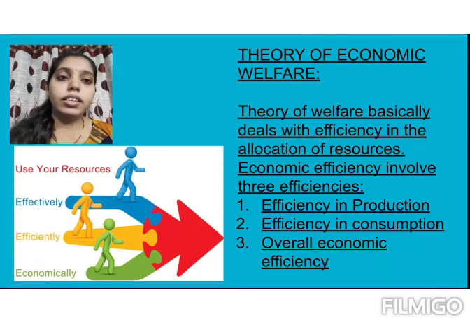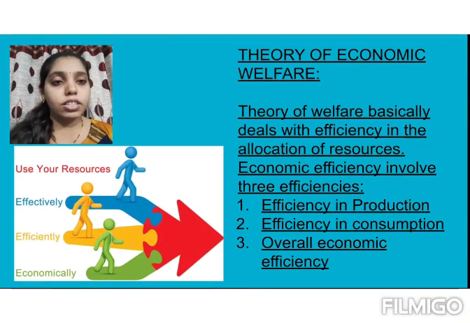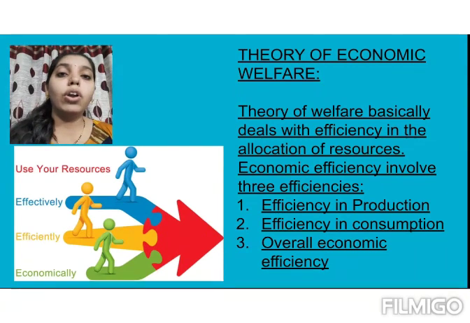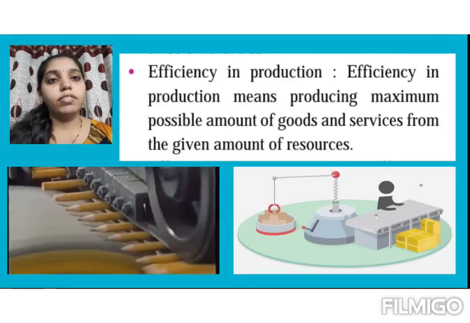Now under this theory there are three efficiencies. Let's see what are these three efficiencies. First is efficiency in production. Second, efficiency in consumption. Third, overall economic efficiency. Let's see what are these efficiencies. First,